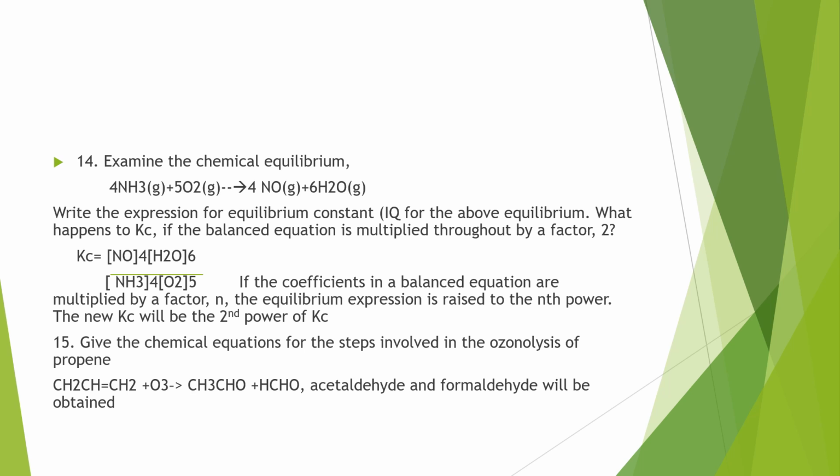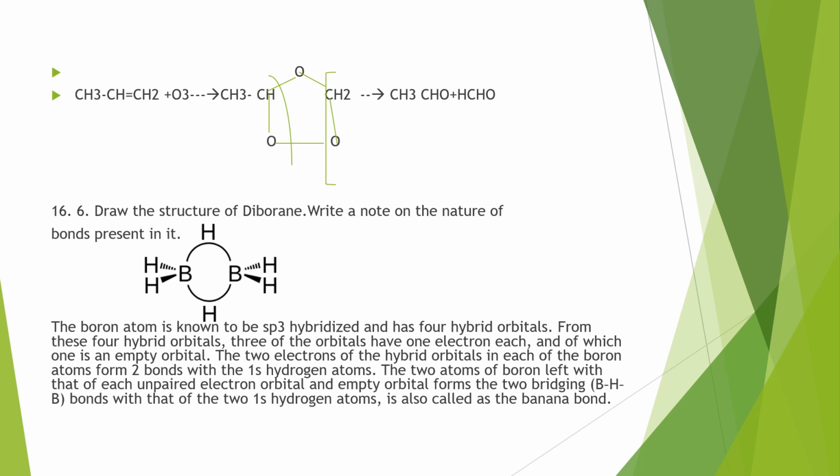Give the chemical equations for the steps involved in the ozonolysis of propene. During ozonolysis of propene, we'll get two products, one is ethanal and the other is methanal. Here the double bond is breaking using ozone. Then after that, it will break like this and result in the formation of those products.